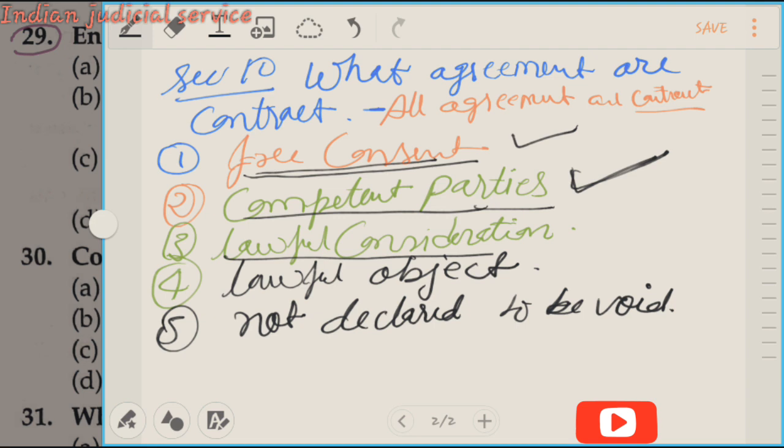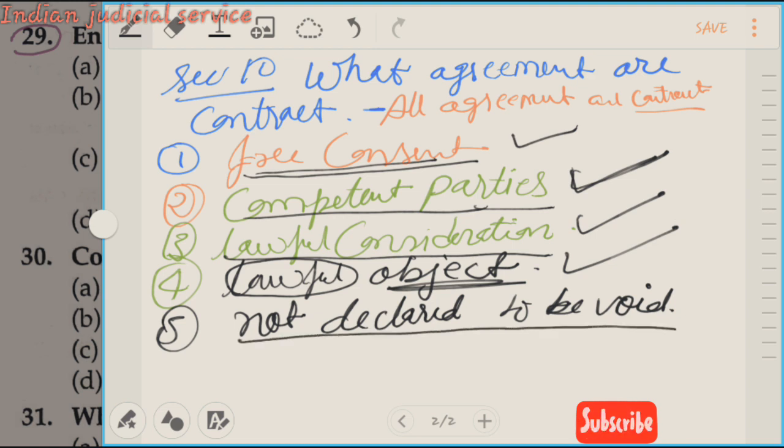Now third here, lawful consideration. The consideration of the contract must be lawful. This is the third condition, and the object of the contract is also lawful. This is the fourth condition, and fifth condition, not declared to be void. So the object is lawful and not hereby expressly declared to be void. All these things are described in section 10, and these are the conditions for a valid contract. So what agreements are contracts? All agreements are contracts if they follow these things.